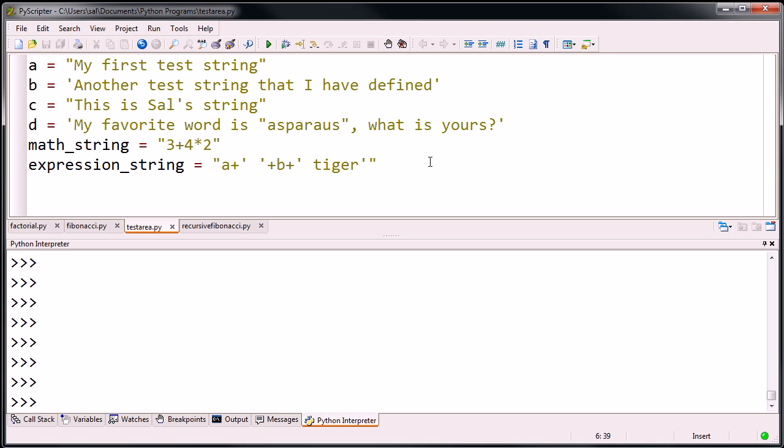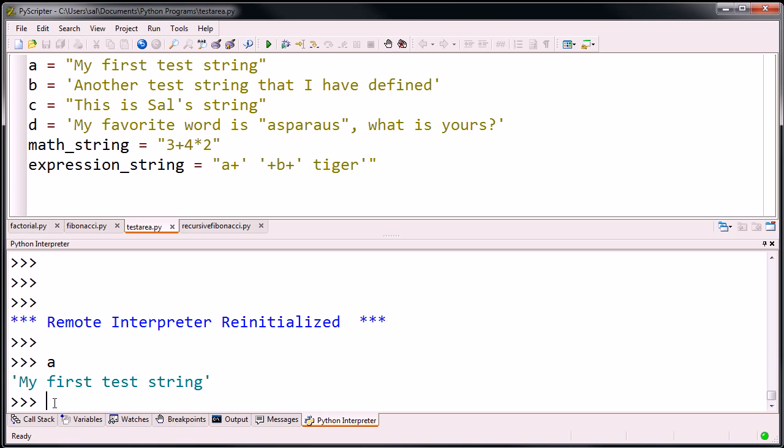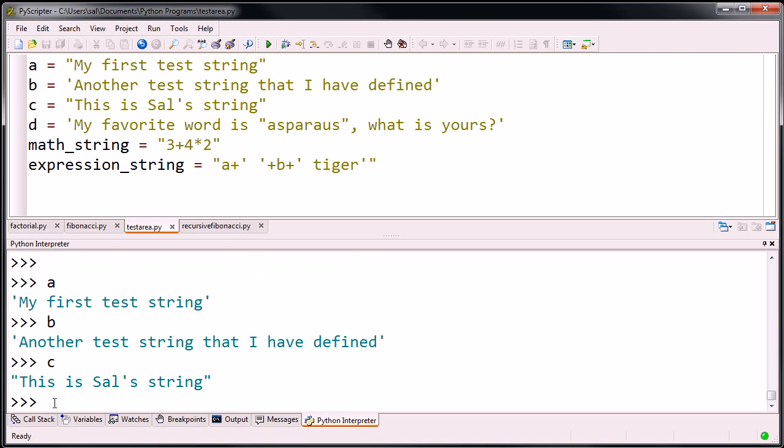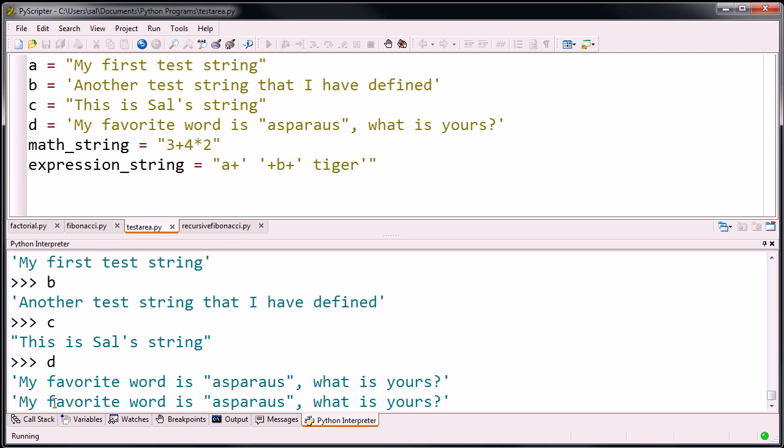So let me save this file right now and let me run it. What this does now in this environment is that all of these strings are defined, and I can verify that. A is my first test string, B is another test string that I have defined, C is this is Sal's test string, D is my favorite word is asparagus. I couldn't even spell asparagus properly. Maybe we'll have to fix that. That needs the G. What is yours? It's a good thing this isn't a spelling video.